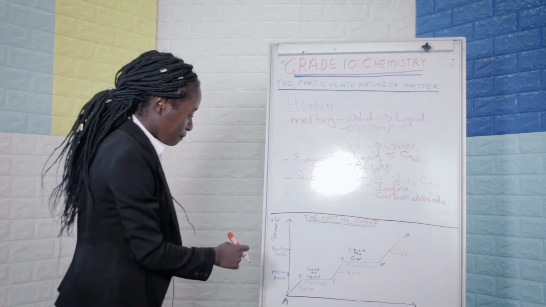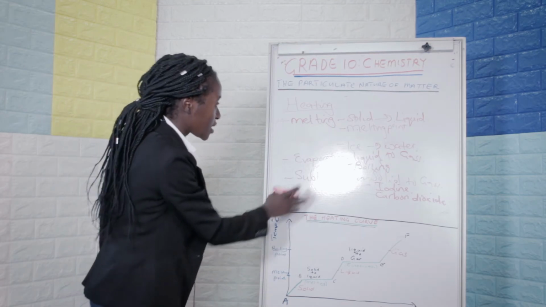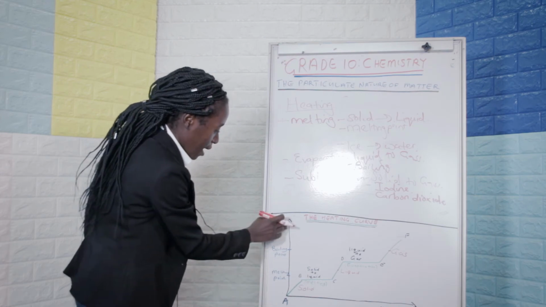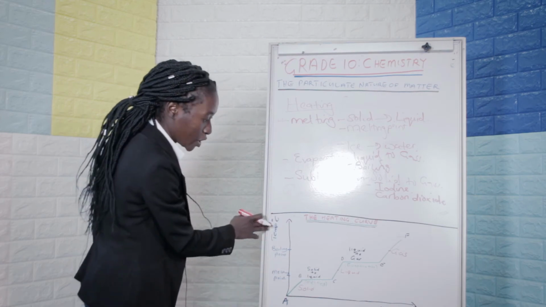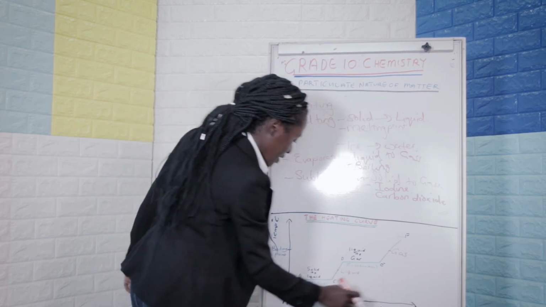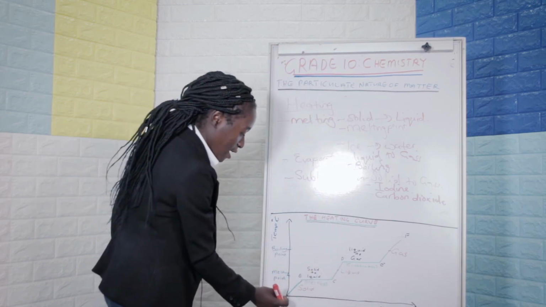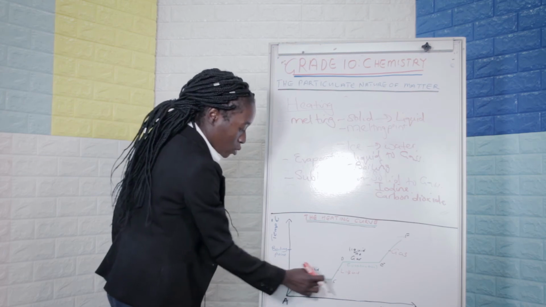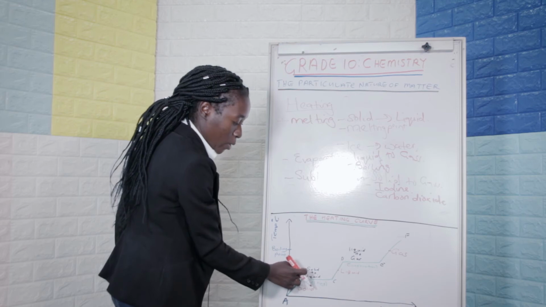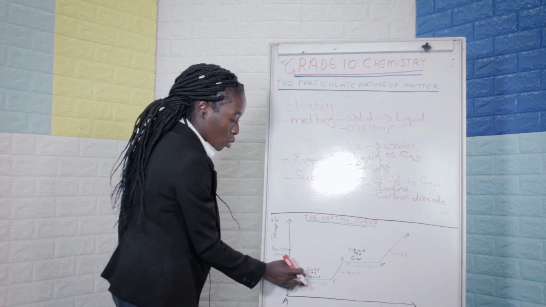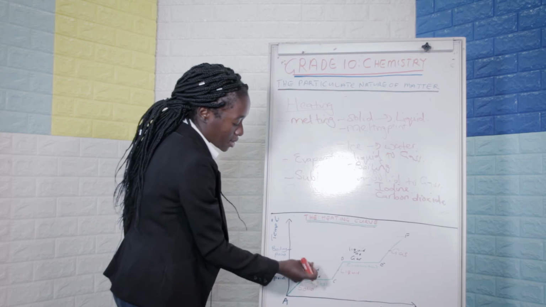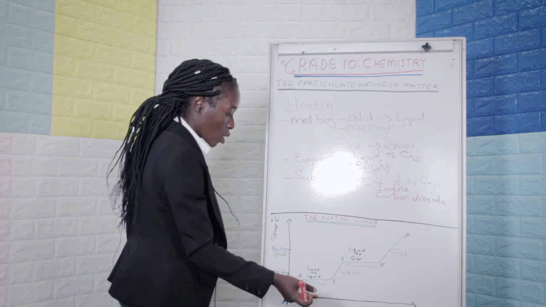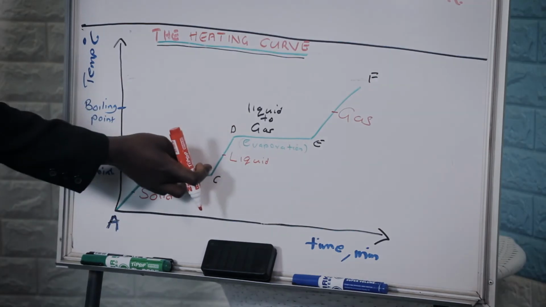The heating curve simply shows us how these substances are converted. So we have, as you can see here, the y-axis showing us the temperature and the x-axis showing us the time. The curve here from A to B is the solid part. And then from B to C is a mixture of solid and liquid, but some books will indicate solid to liquid. Generally, it's just a mixture of liquid and solid, which, if we're talking of ice, means there's some ice and water in it. And then C to D talks about the liquid.